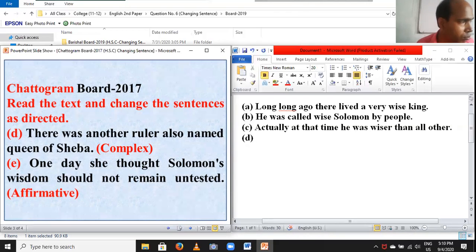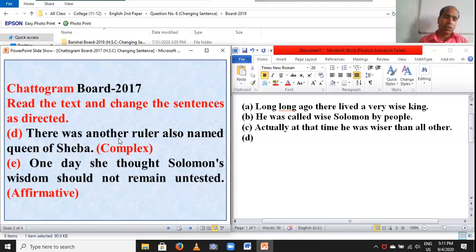You have to bring who, whose, that. The students, you have to bring whose in the complex sentence. Why? Because another ruler is the subject here.